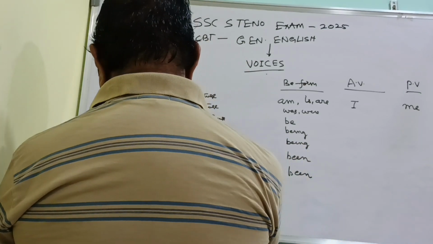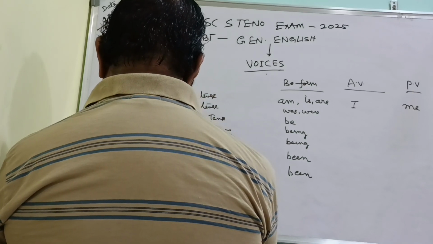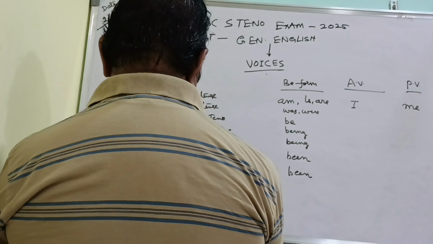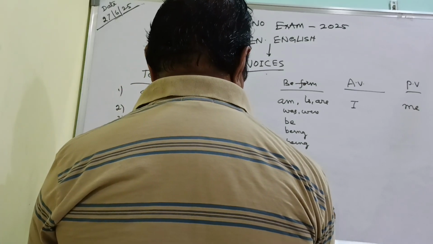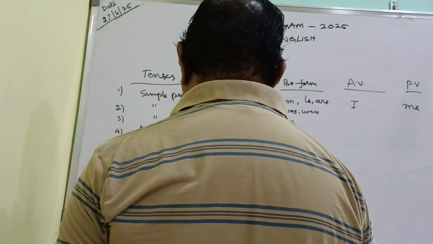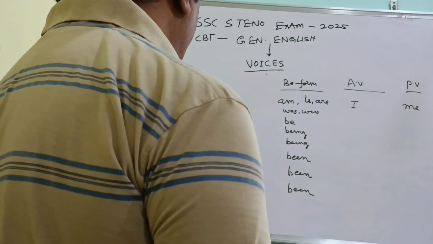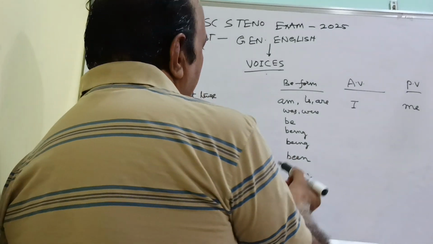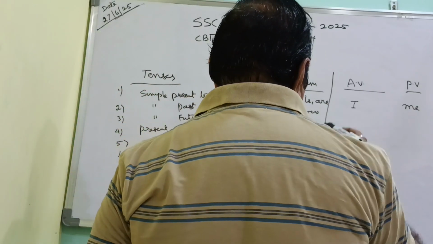Then future perfect, been. Right? Under the different types of tenses, how the B form will be written, I have clearly shown here in this table.